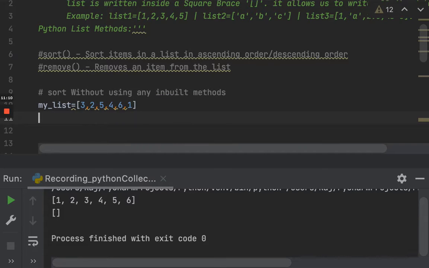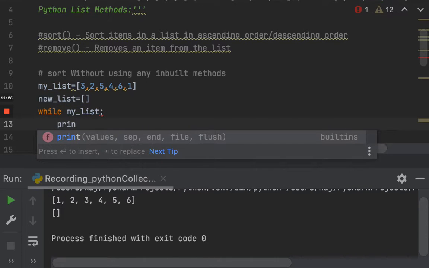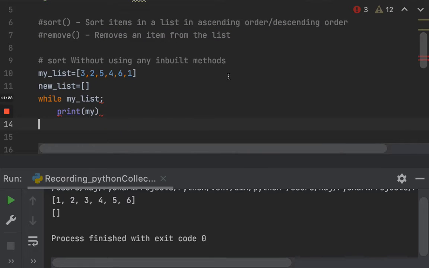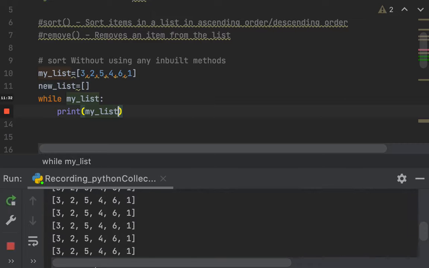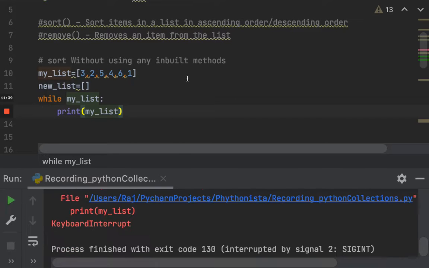So let's say my list is equal to 3, 2, 5, 4, 6, 1. The output should be 1, 2, 3, 4, 5, 6. Let's take a new list, and this would be an empty list. If I say while my list, and print my list like this, you can see that my list is being printed. It's the while statement. Let me stop the execution so that there is no interruption for us.